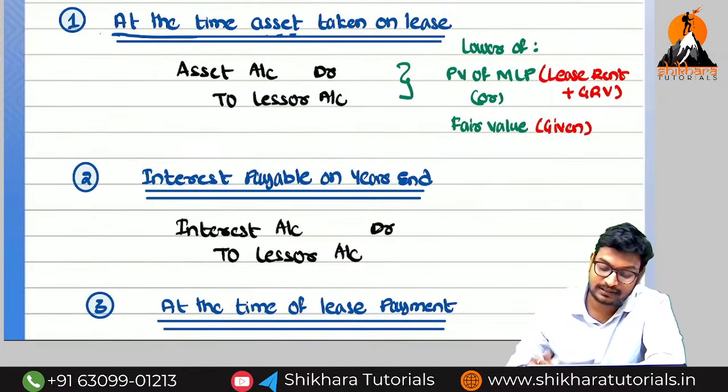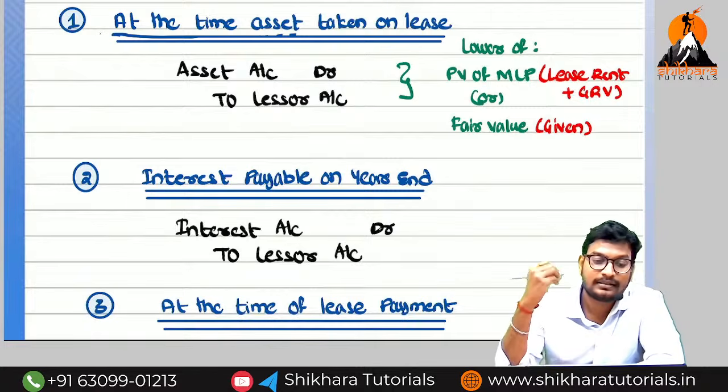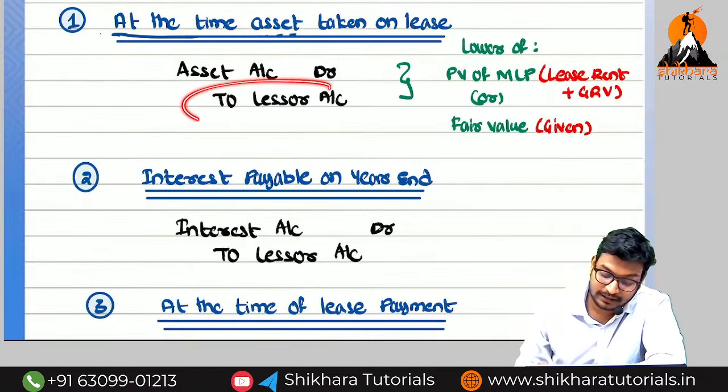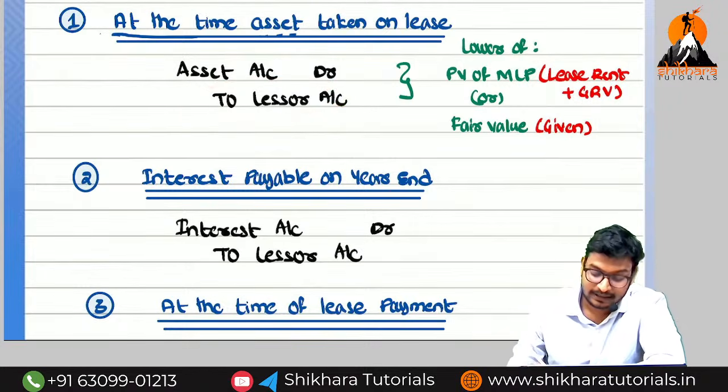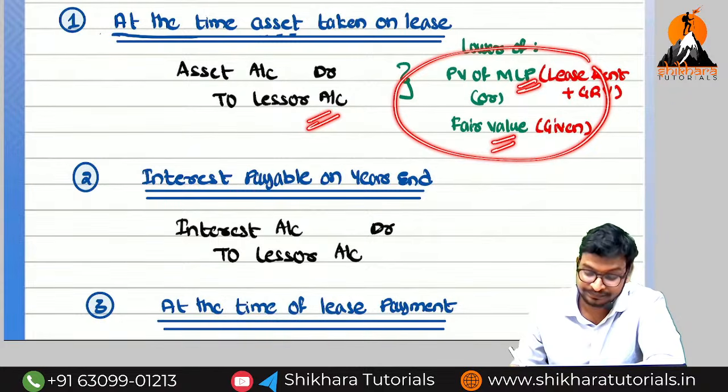So in the hands of the lessee, we are going to purchase or we are going to sell? We are going to purchase. What is the journal entry for the credit purchase of an asset? Asset account debited to creditor. Now who is the creditor here? Lessor. So what is the entry? Asset account debited to lessor. What is the value we need to write? Present value of minimum lease rental or fair market value, whichever is lower.